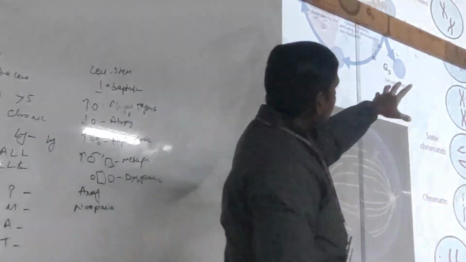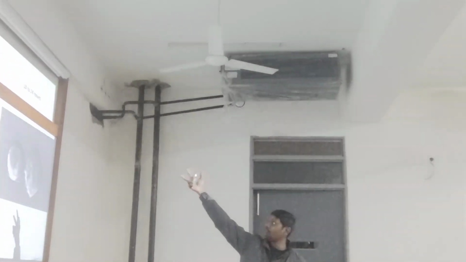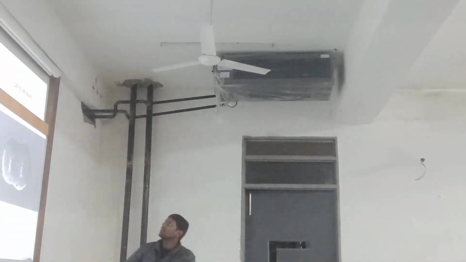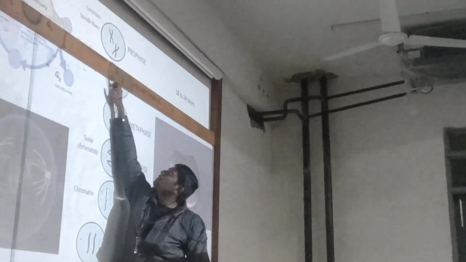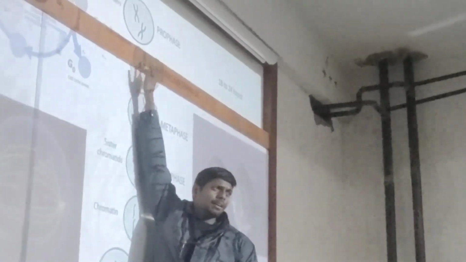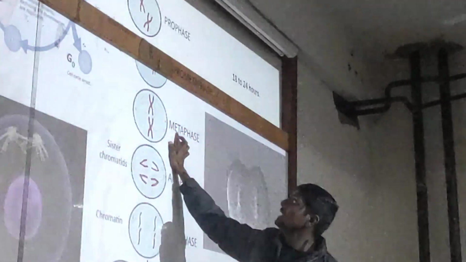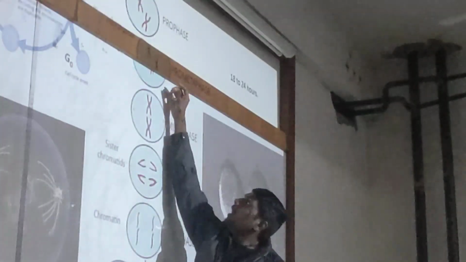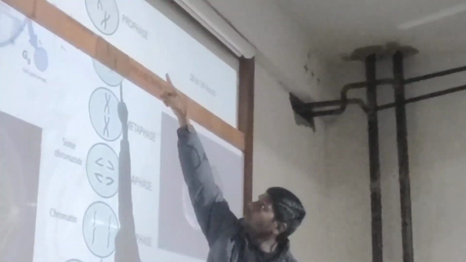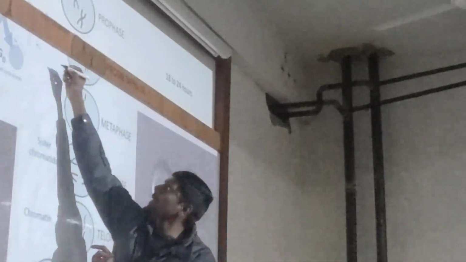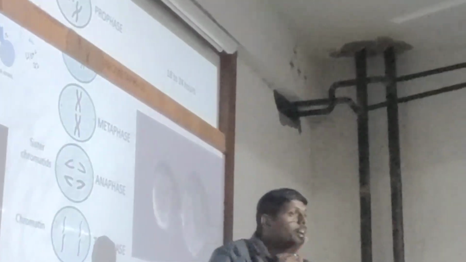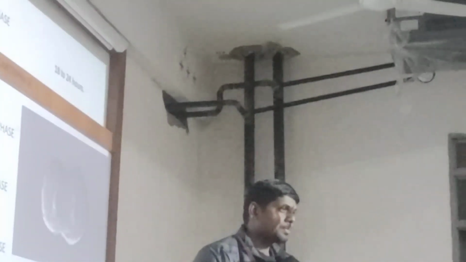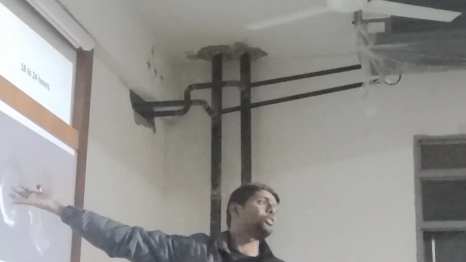First, the cell chromosomes will be doubled. The chromosomes are doubled in the prophase, then prometaphase. In prometaphase, there will be an appearance of spindle fibers. Polar bodies come into the cell. Then in the metaphase, keep in mind, in prophase the chromosomes will be doubled. Chromosomes will be 92, 46 into 2. Is it possible to have 92 chromosomes in a cell in the body? It is possible. That is called cell division.